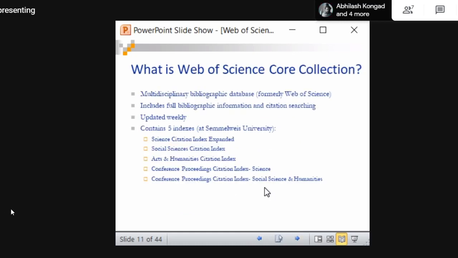Core Collection consists of 5 indexes, and depending on your needs, you have to purchase these 5 indexes separately. This is an example of this university, Semmelweis University. They are subscribing to all 5 indexes, but our university is subscribing to only 3: Science Citation, Social Science, and Arts and Humanities. And there is a new index called Emerging Sources Citation Index, ESCI.